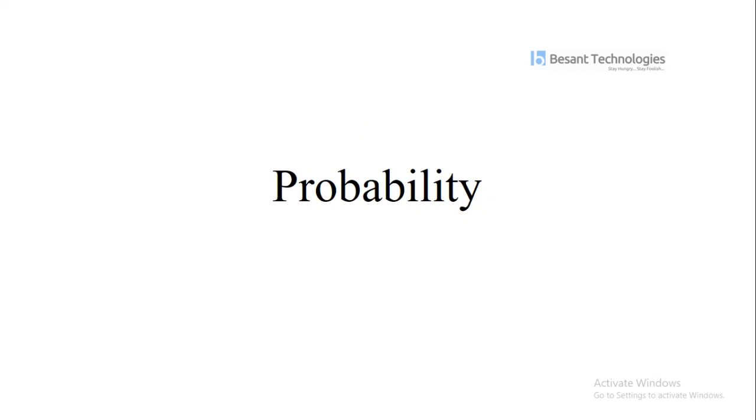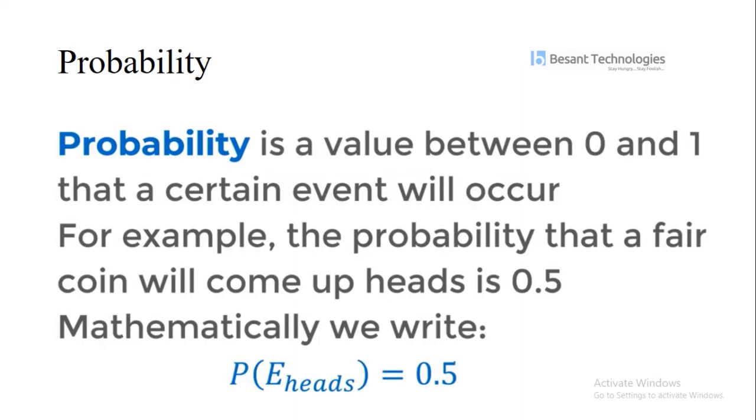Let's discuss probability. So what is probability? Probability is nothing but a value between 0 and 1 that a certain event will occur. For example, the probability that a fair coin will come up heads is 0.5. When we write it mathematically, we write the probability of E heads equal to 0.5.